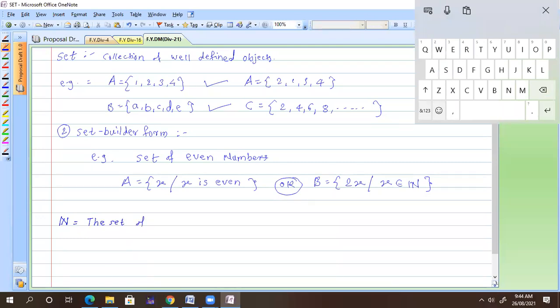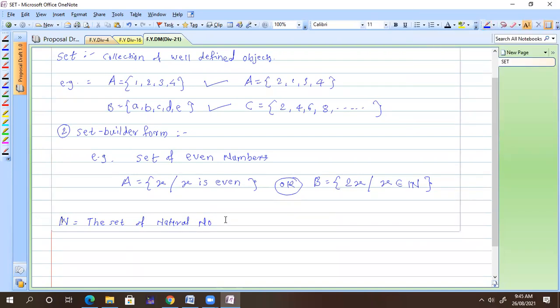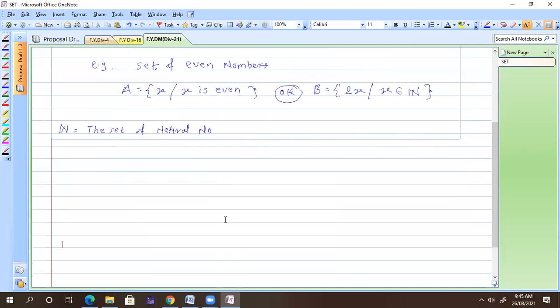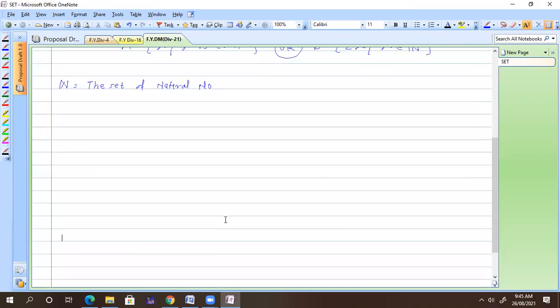The set of natural numbers. Is it okay? I think everyone knows this. So I just define N in a different way. Not the normal N, I just gave 2 lines here.